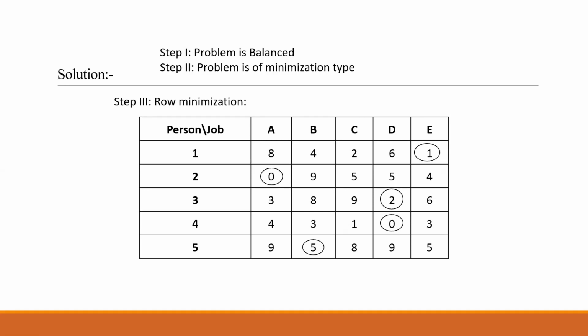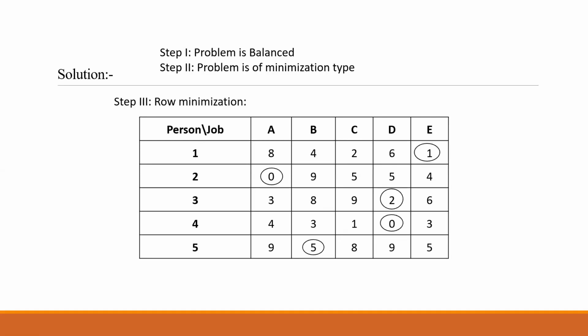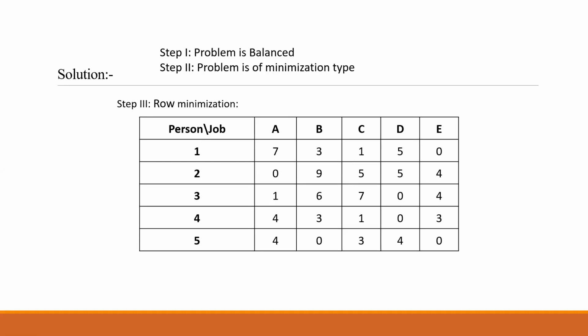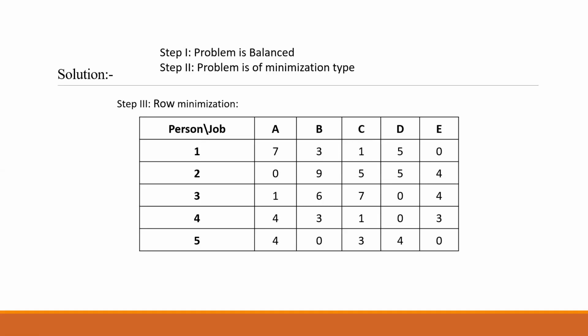Fourth row, you have a minimum value of 0. So all the numbers in this row will remain the same. 4 minus 0, 4. 3 minus 0, 3. 1 minus 0, 1. 0 minus 0, 0. 3 minus 0, 3. In the fifth row, we have minimum value 5. So we have to subtract 5 from these numbers. 9 minus 5, 4. 5 minus 5, 0. 8 minus 5, 3. 9 minus 5, 4. 5 minus 5, 0.